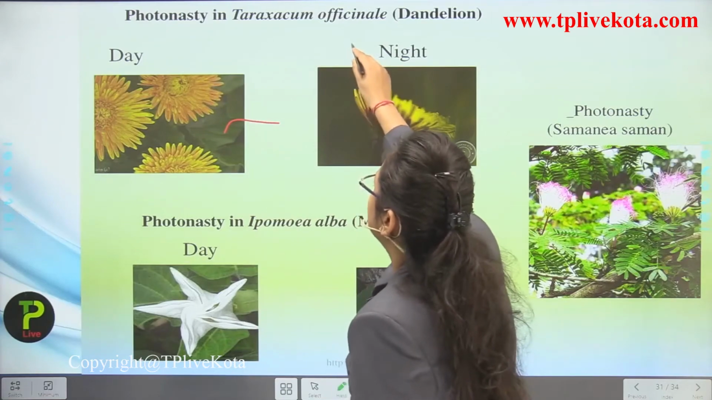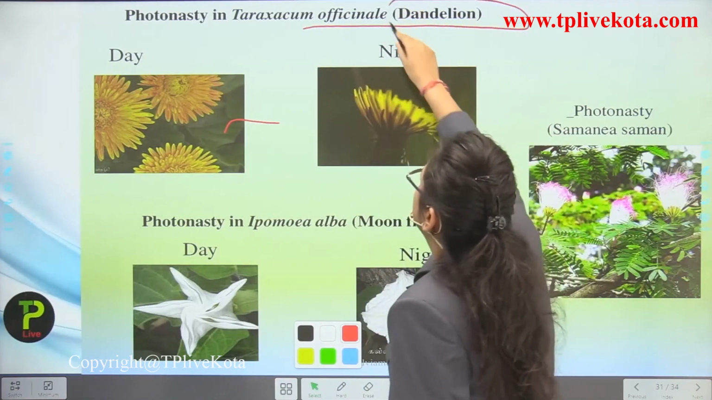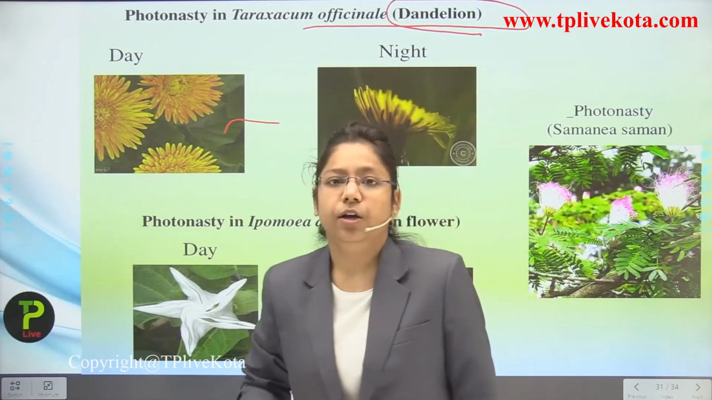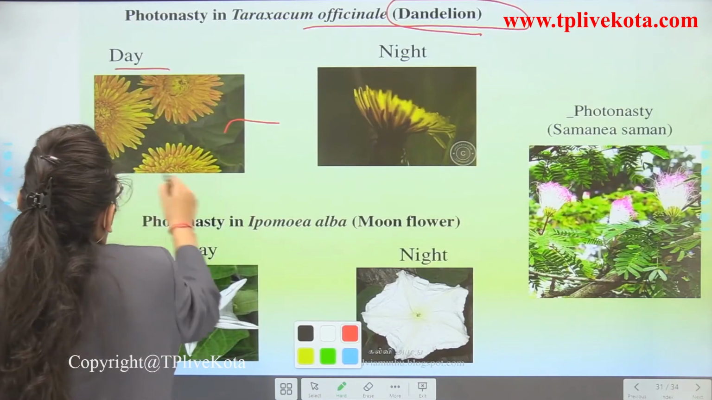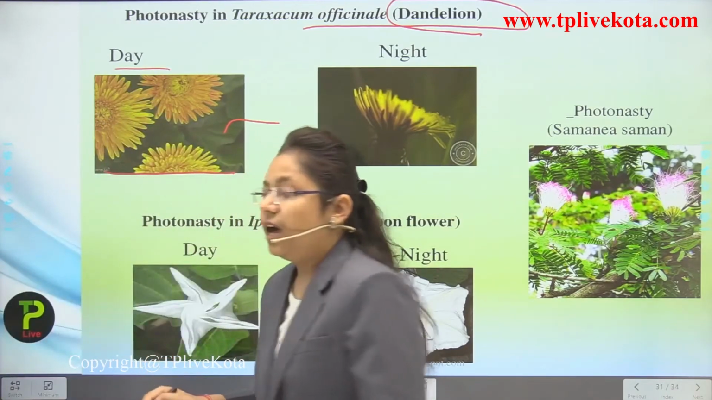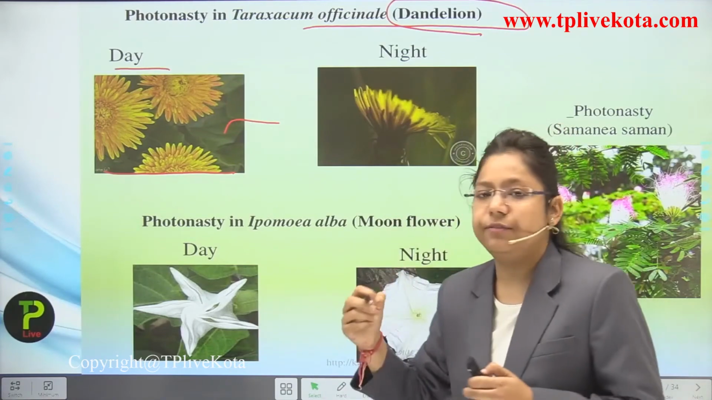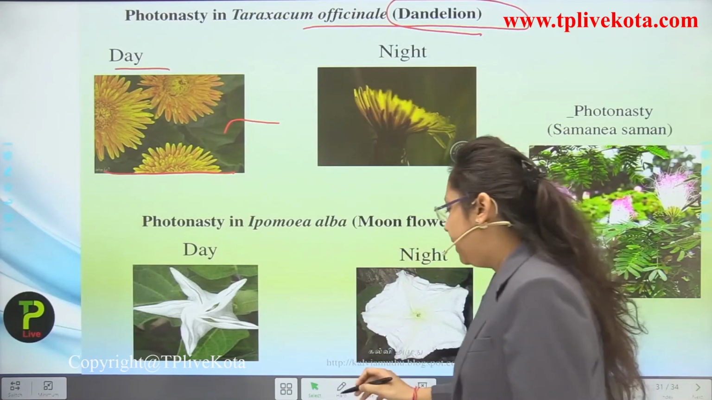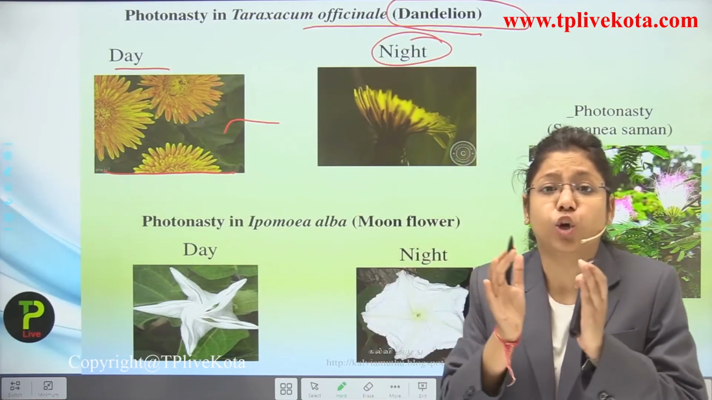Okay, now this is an example over here: photonasty in Taraxacum officinale. That is known as what? Dandelion. Dandelion is a plant. Now you can see here at the day condition, where proper sunlight supply is available, the flowers open themselves. Each and every petal of the flower can be seen clearly. But if we see the night condition, then each and every petal gets closed.